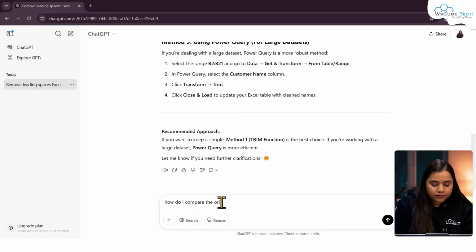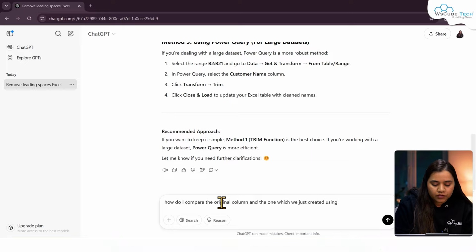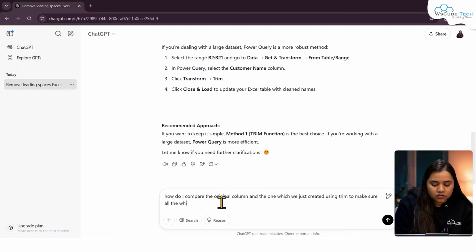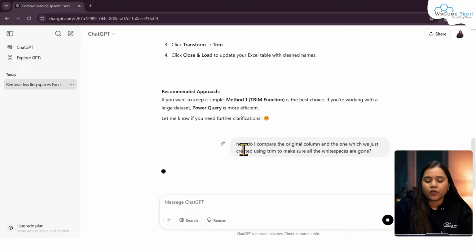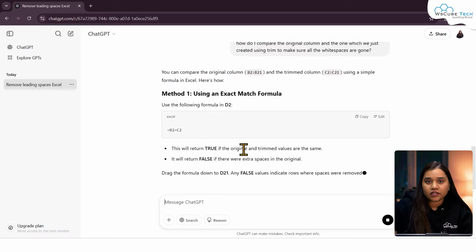the original column and the one which we just created using trim to make sure all the white spaces are gone. Okay, so that would be my question here. We are trying to also understand things. Don't just ask questions, try to understand things as well.